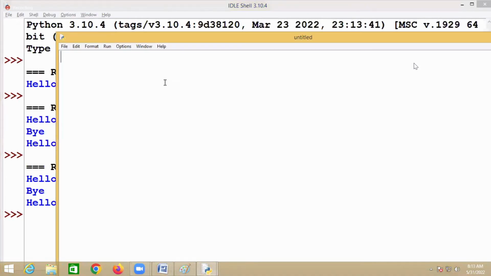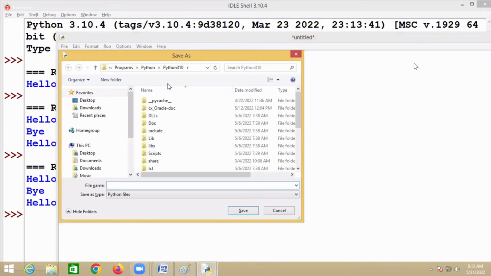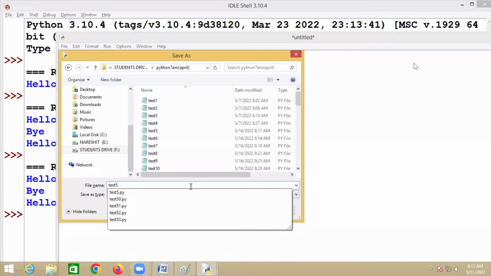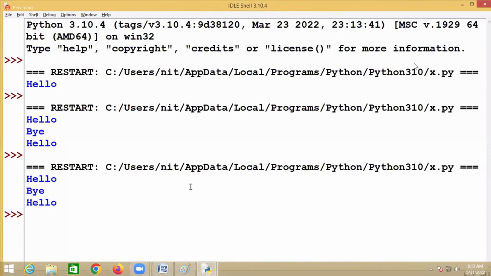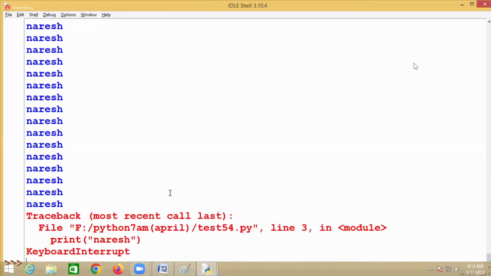Now suppose count is 1, and while count is less than or equal to 10, I say print nourish. What will happen if I run this code? It will keep on printing nourish, infinite times. Why is it printing infinite times? You can press Control C to terminate.